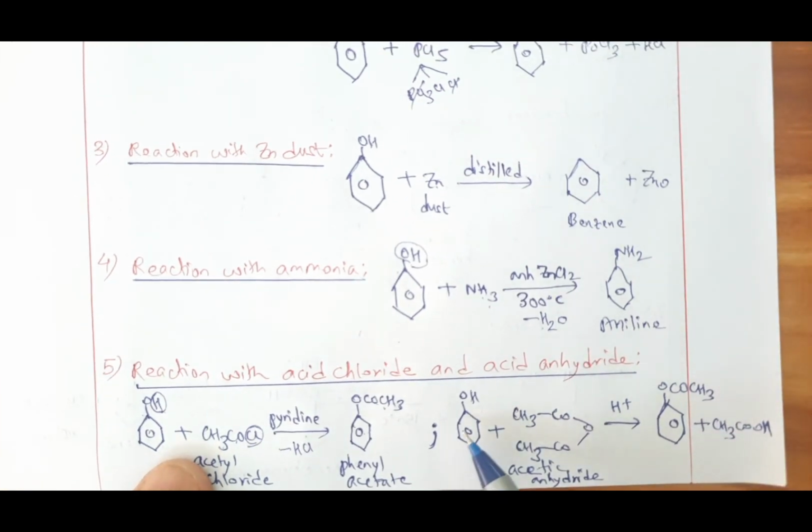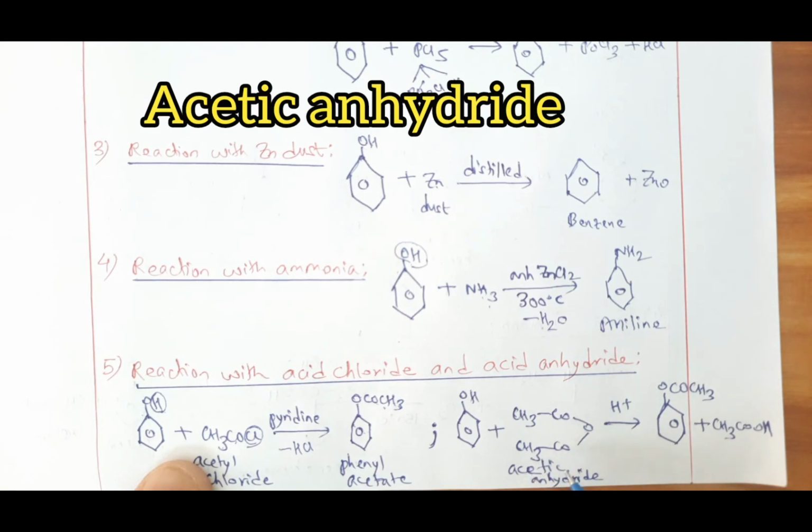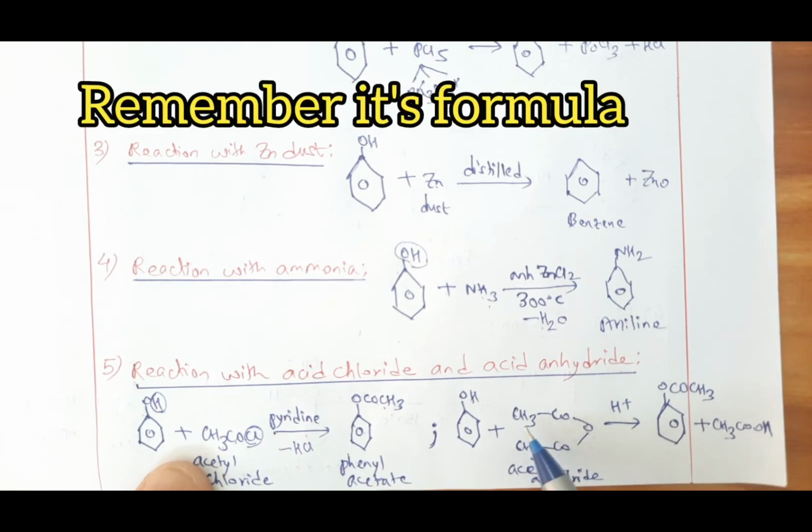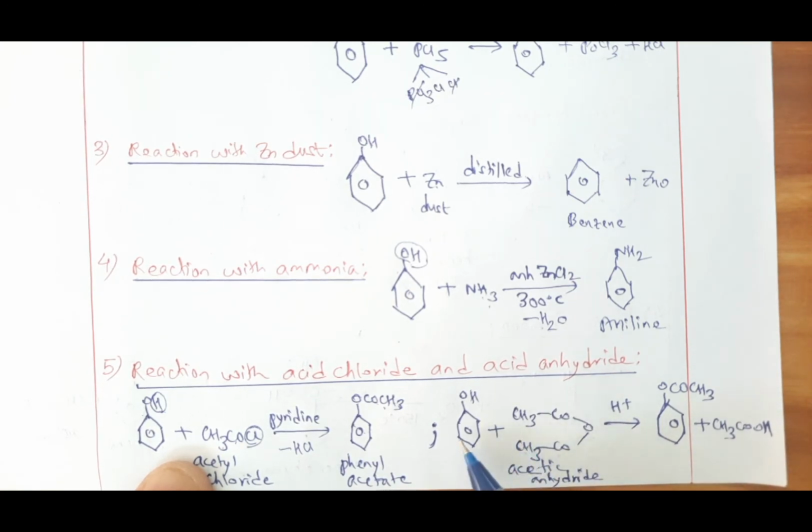Now the next one. Again you are reacting phenol, this time with acid anhydride. Acid anhydride is the general name, and the particular name is acetic anhydride. The formula of acetic anhydride is (CH3CO)2O. Now this is reacting with phenol in acidic medium. H plus means acidic medium. So we are reacting phenol with acetic anhydride in acidic medium.